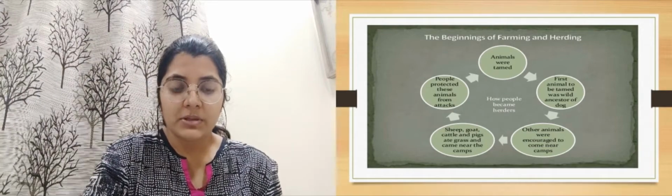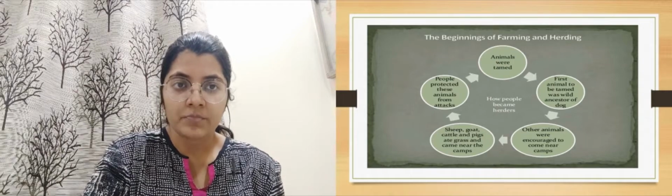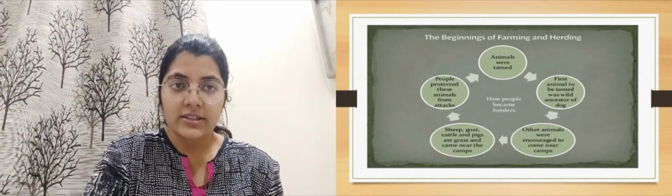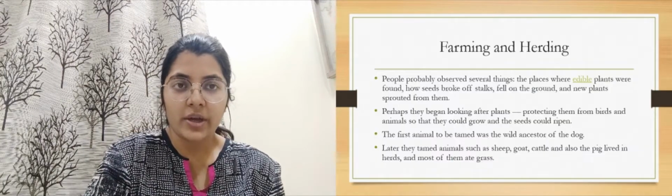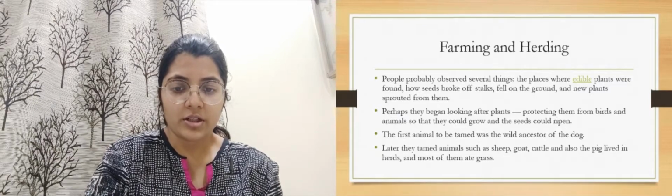Now why did people protect these animals from attack? Because these are the animals that give us milk and provide us meat. It is because of their usefulness that they were being protected. So this is how animals were reared.